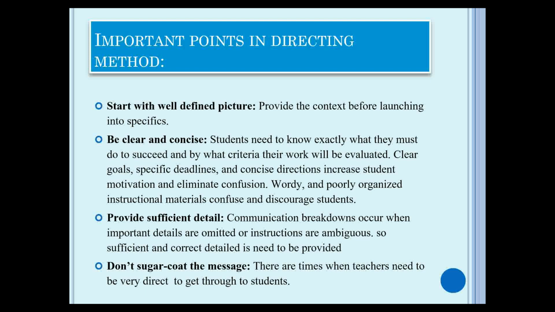Wordy and poorly organized instructional material confuses and discourages students. Provide sufficient detail. Communication breakdown occurs when important details are omitted or instructions are ambiguous. So, sufficient and correct detail needs to be provided. Don't sugarcoat the message. There are times when teachers need to be very direct to get through to students.